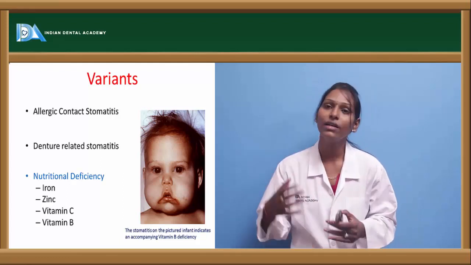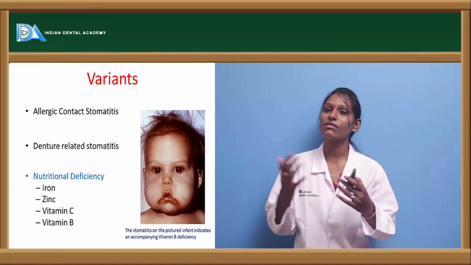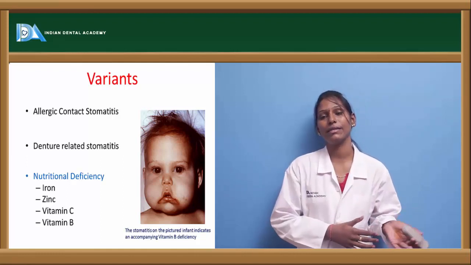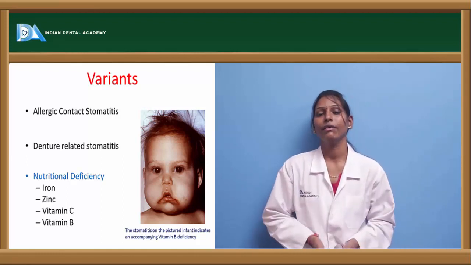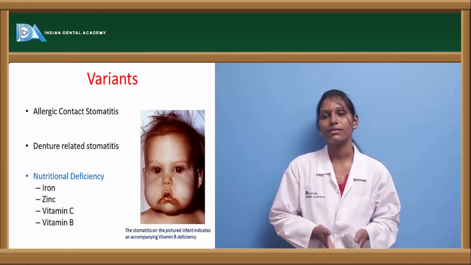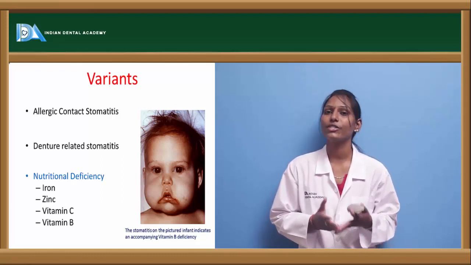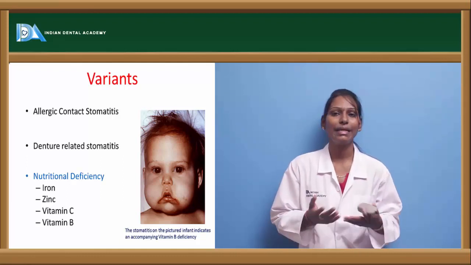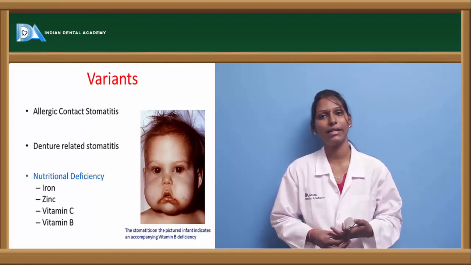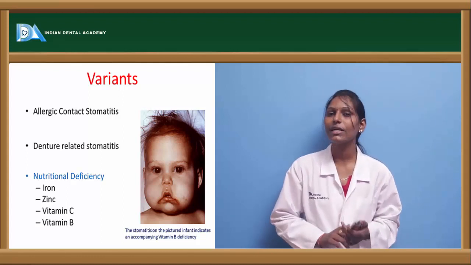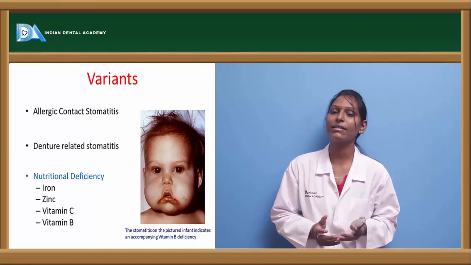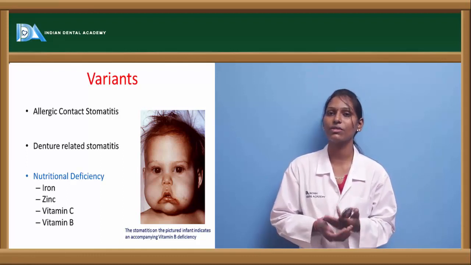It is nothing but based on the etiological agent, these different variants of stomatitis can be seen. For example, the first one is allergic stomatitis. Some people are allergic to certain food or any material. For example, latex allergy. Usually when a patient comes to us, the primary thing a dentist does is wear a glove and check the patient.